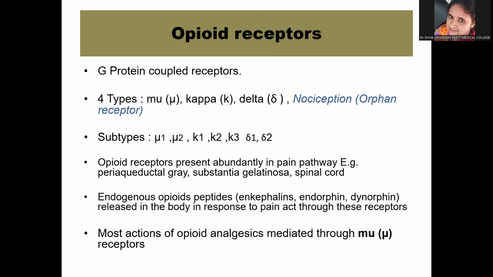These opioid receptors are present abundantly in the pain pathway, especially in areas like periaqueductal gray, substantia gelatinosa, and spinal cord. The endogenous opioids like enkephalins, endorphin, and dynorphin are the endogenous painkillers, you can say, that are already there in the body, and they act via these opioid receptors. Most of the actions of the opioids are mediated through the mu receptors as compared to the kappa and delta receptors.